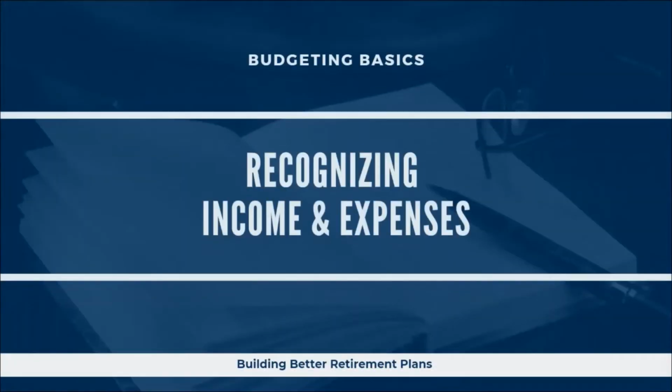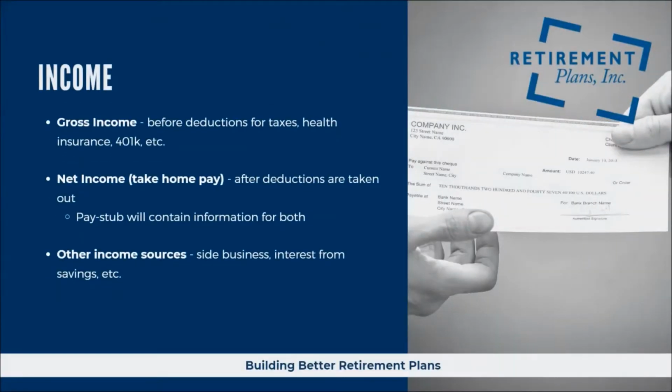Let's get started. Let's look at recognizing income and expenses. There are two definitions of income we'll need to understand for budgeting purposes. Gross income, which you can think of as your salary. So for example, if you have a $40,000 salary, then your gross income would be $40,000. This is before any deductions for taxes, health insurance, 401k contributions, or the like.